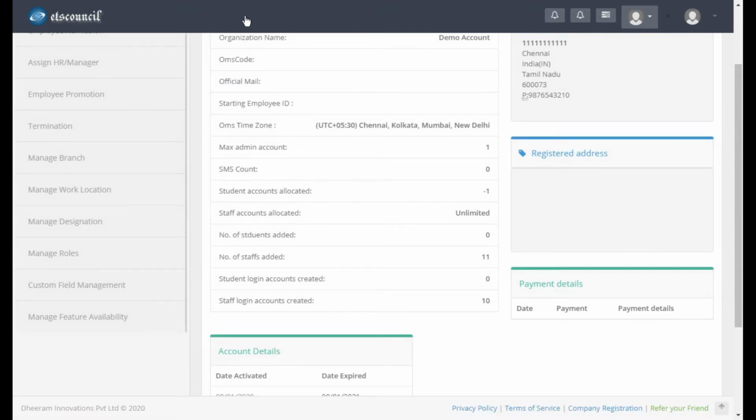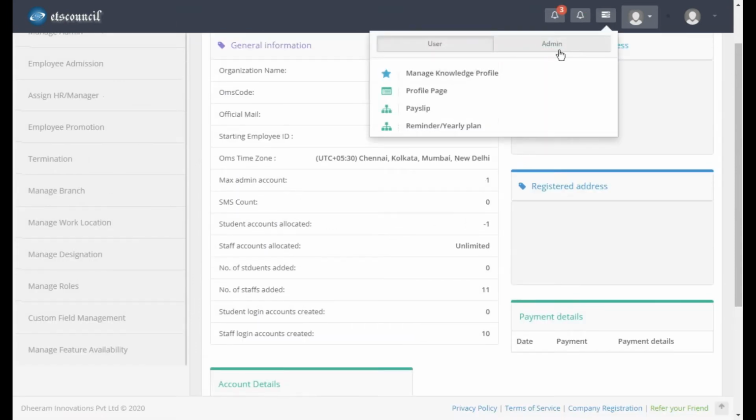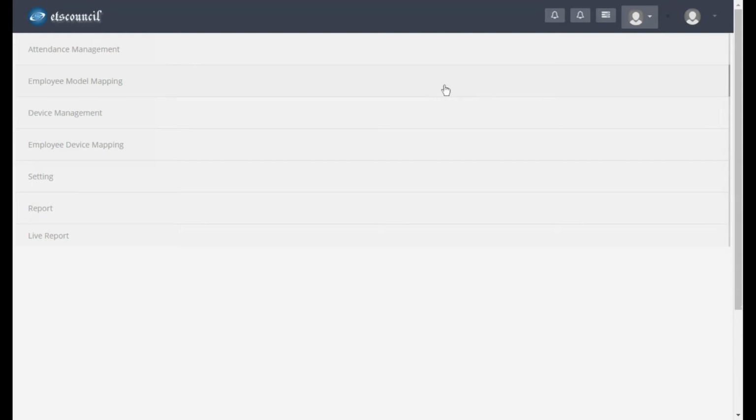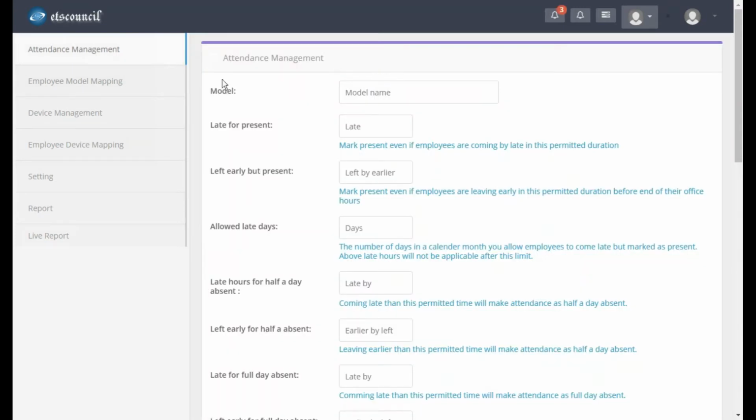Once employee admission is done, let's directly get into the attendance management system. You need to create a working model. The model is going to say how long a person can come late, what the working hours are, how long a person can go early, and what the tolerance is, I mean how long you are allowing a person to come late, I mean how many days.